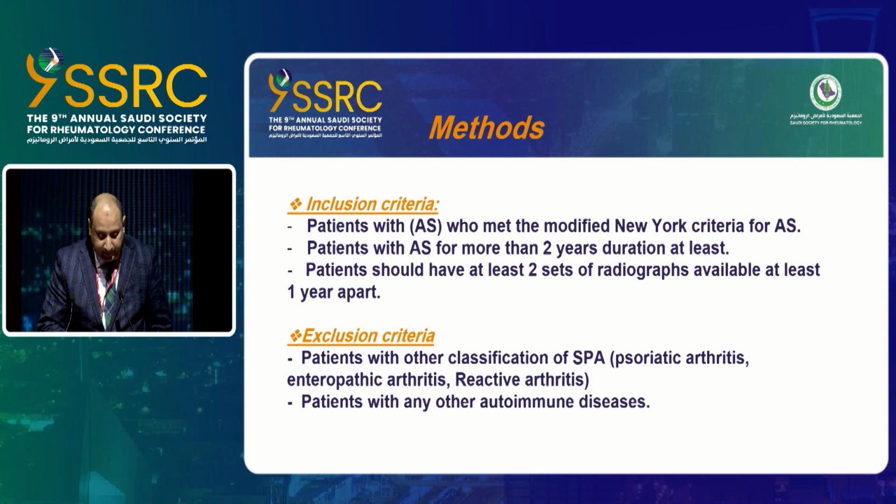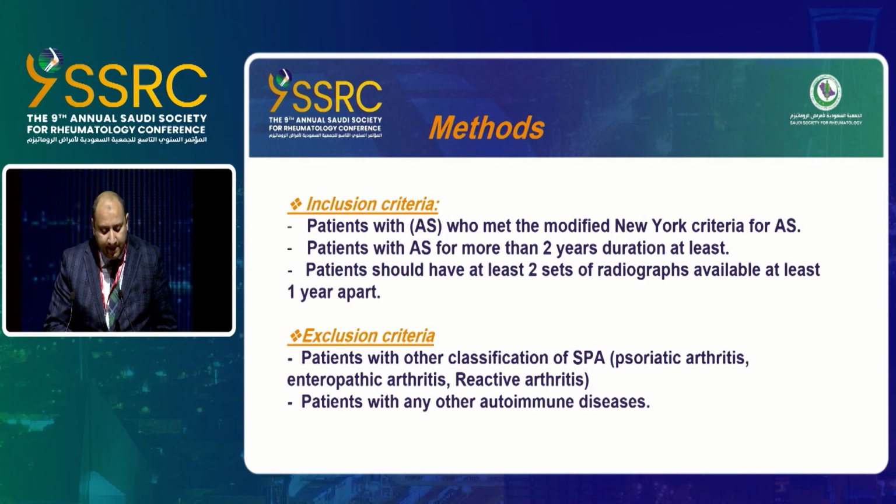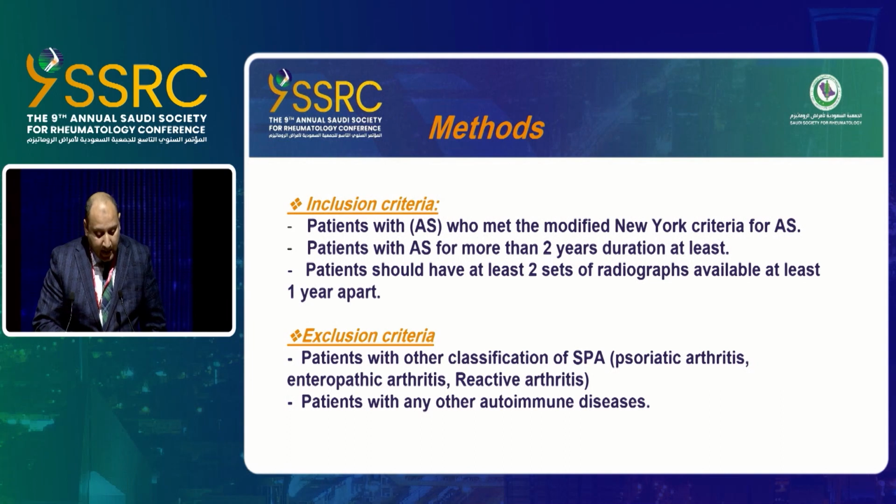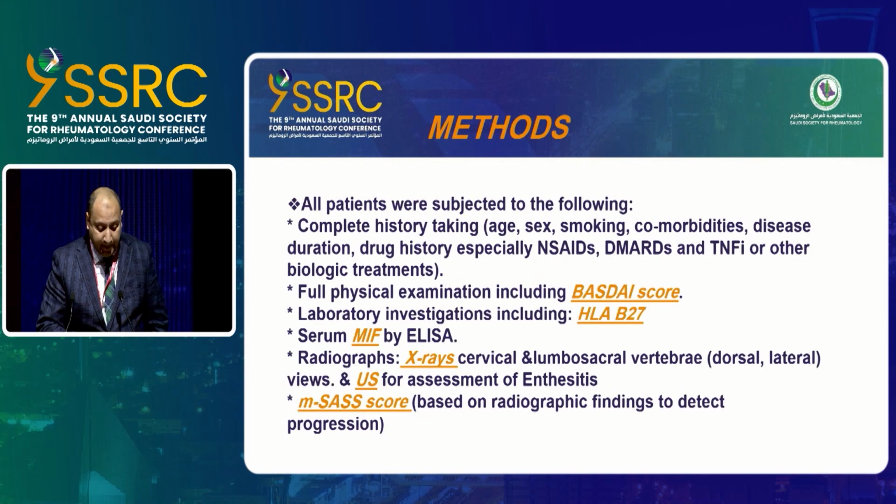Inclusion criteria: patients with AS who met modified New York criteria, with disease duration of at least 2 years, and who had at least 2 sets of radiographs available at least 1 year apart. Exclusion criteria: patients with other classifications of spondyloarthropathy like psoriatic arthritis, enteropathic arthritis, and reactive arthritis, and patients with any other autoimmune disease.